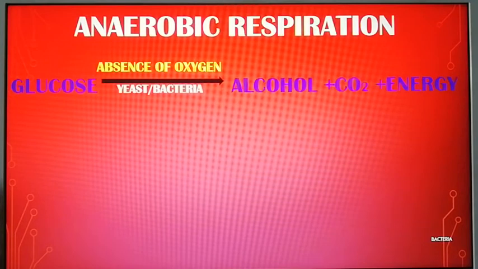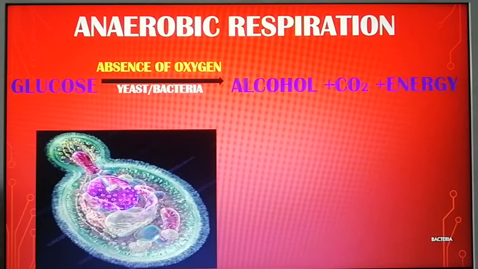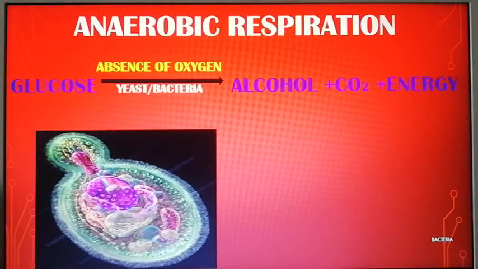This type of respiration, where glucose is broken down in the absence of oxygen, is known as anaerobic respiration. You can see the image of a yeast here where anaerobic respiration occurs in the absence of oxygen.